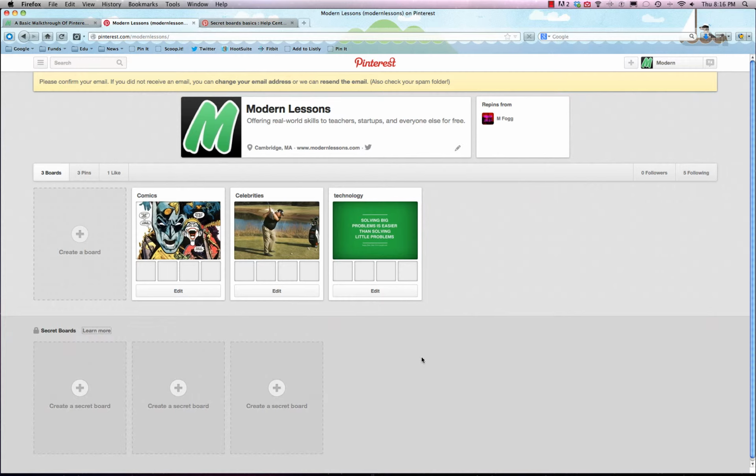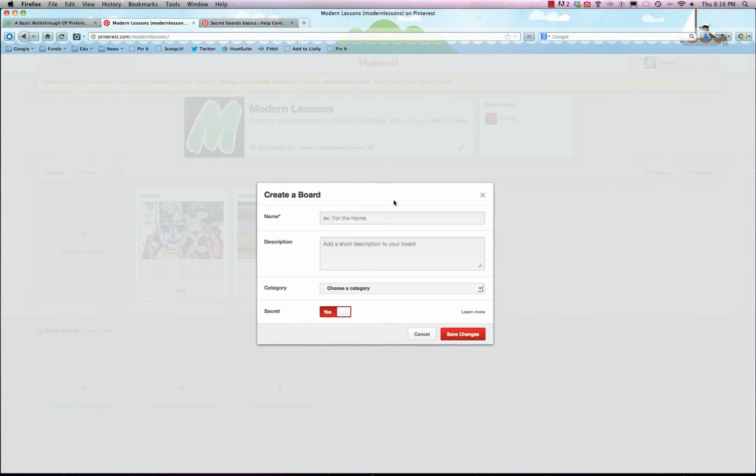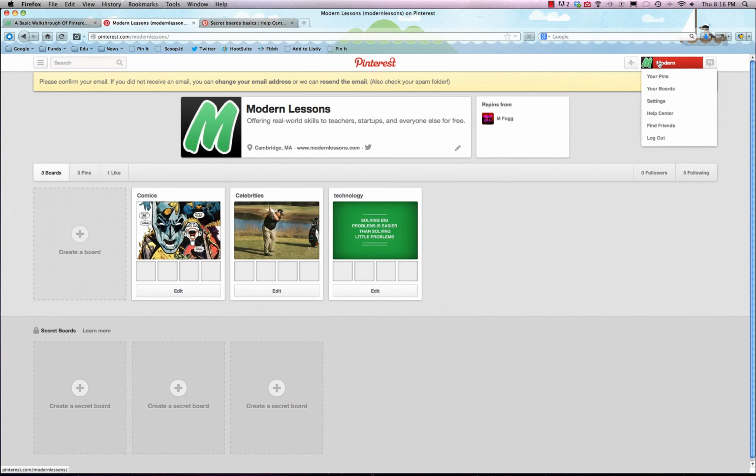But it's for more than weddings, of course. It could be for your business planning or anything good like that. So if you don't want other people seeing, then create a secret board. It's as straightforward as creating a normal board right here, but you just have the option for the secret. I love a secret button. I hope you do too.